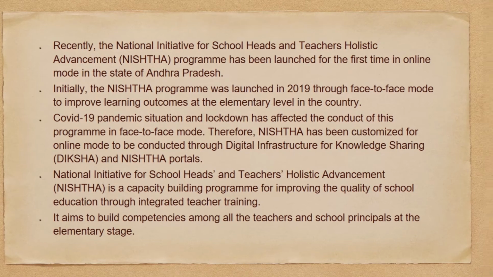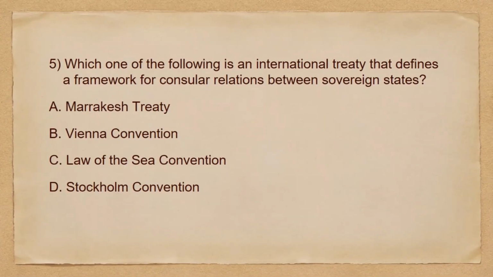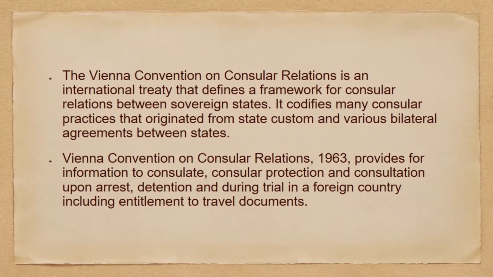So moving to the next question we have. Which of the following is an international treaty that defines a framework for consular relations between sovereign states? Marrakesh Treaty, Vienna Convention, Law of the Sea Convention, or Stockholm Convention? So B is the correct option, that is Vienna Convention. Let's look into the explanation.